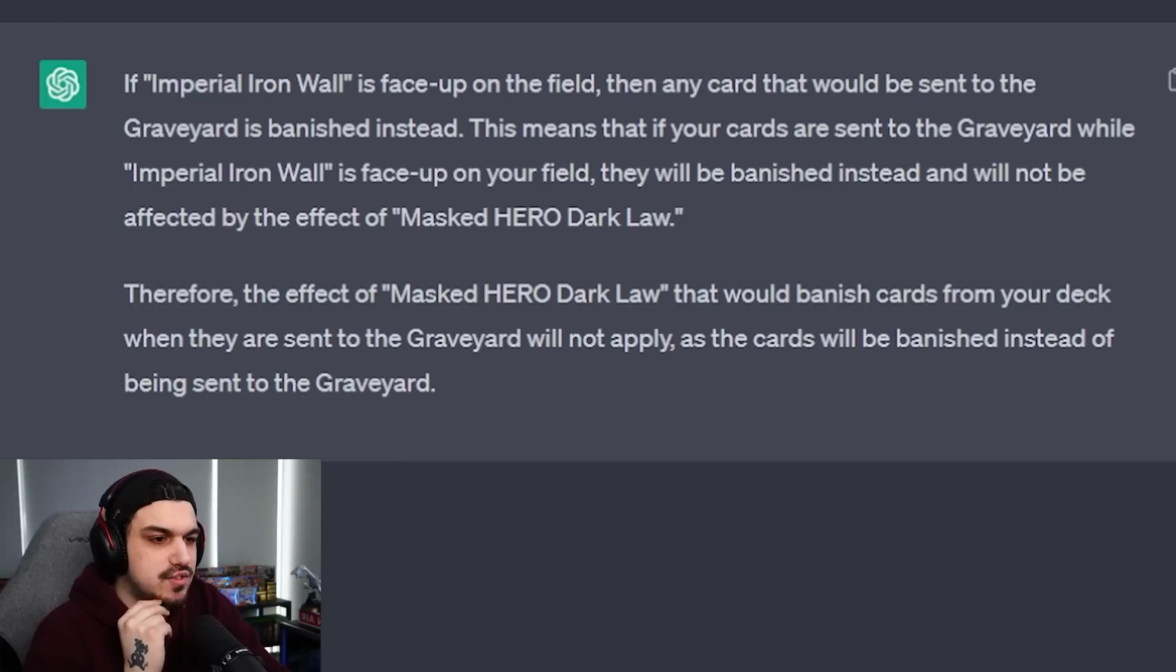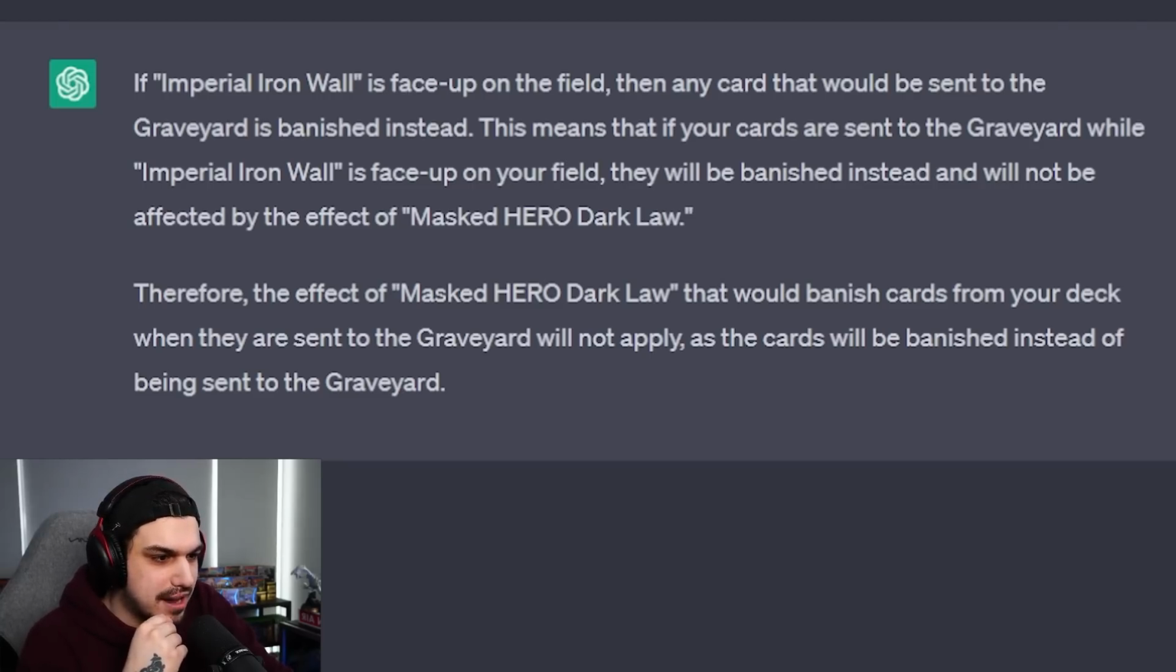If Imperial Iron Wall is face up on the field, then any card that would be sent to the graveyard is banished instead. The effect of Masked Hero Dark Law that would banish cards from your deck when they are sent to the graveyard will not apply, as the cards will be banished instead of being sent to the graveyard.